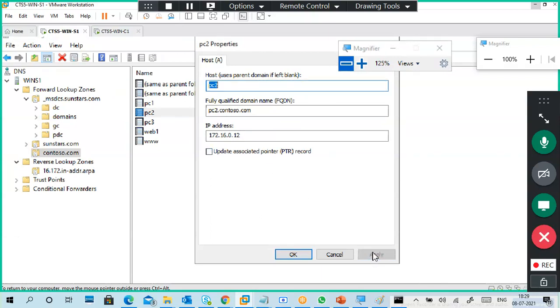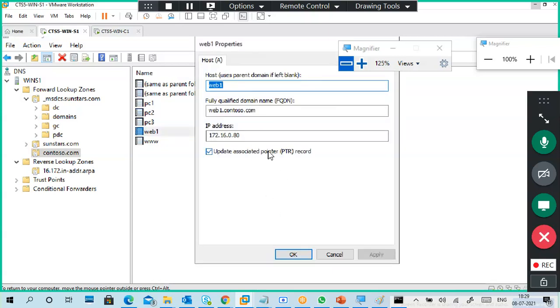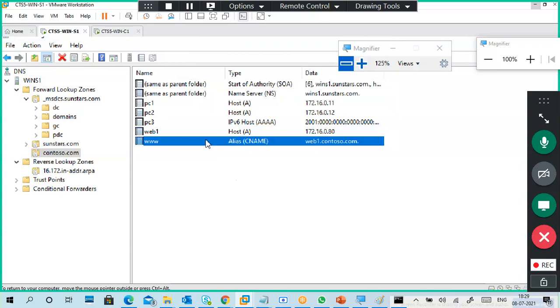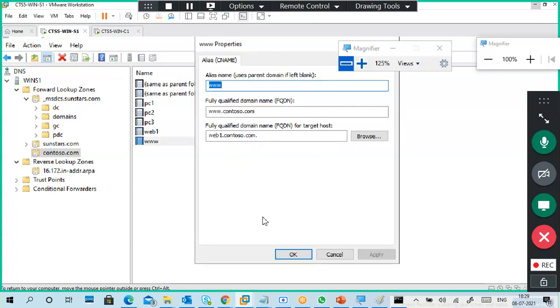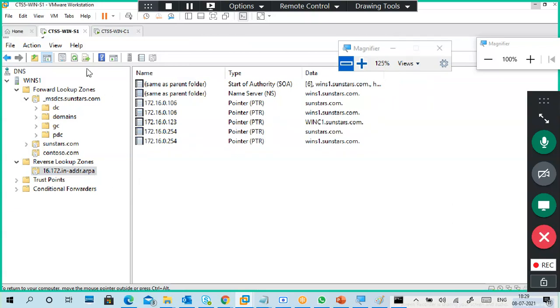Uncheck it, apply, check it, apply. Okay. Web1. Okay, alias, no check mark, nothing, so leave it. Again I'm going to refresh.